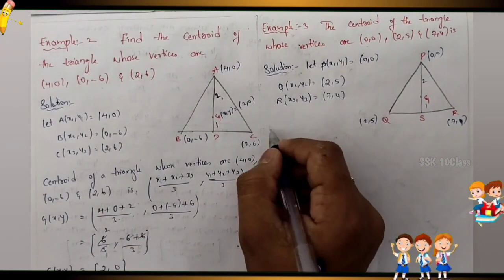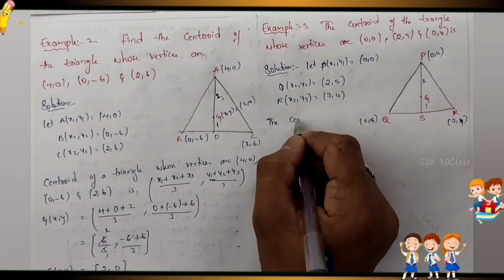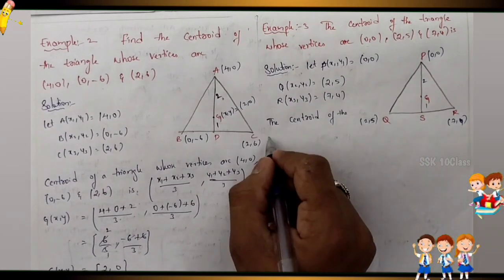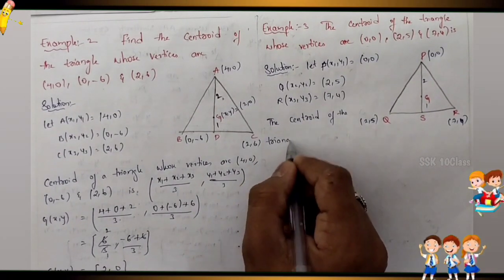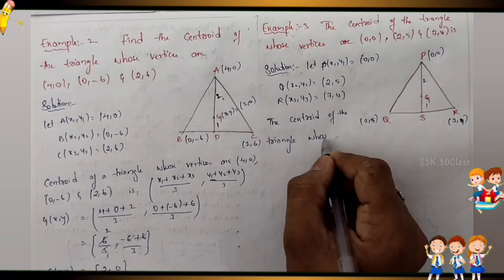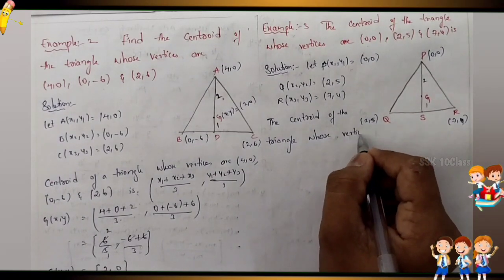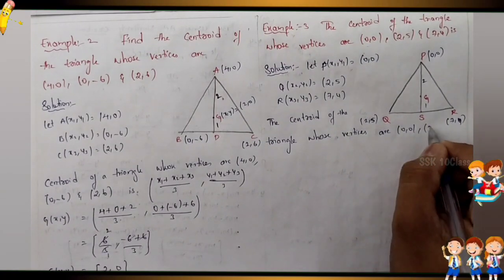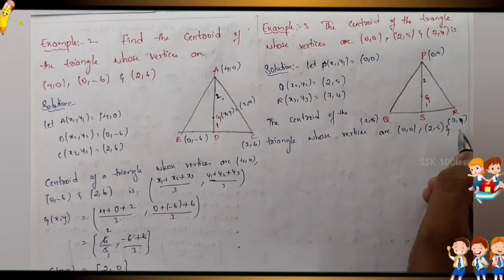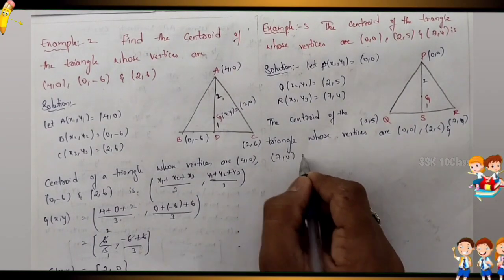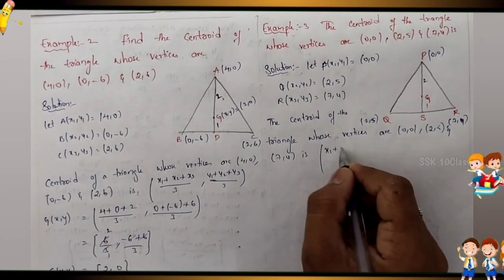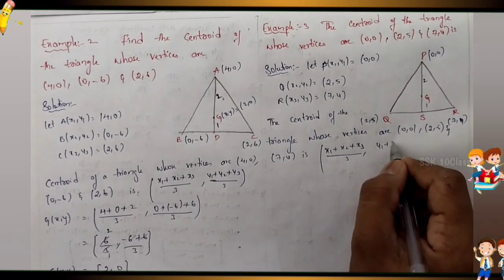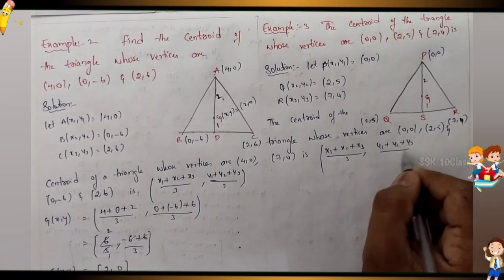Now what is the formula? The centroid of the triangle whose vertices are 0 comma 0, 2 comma 5 and 7 comma 4 is, so what is the formula? (x1 plus x2 plus x3) by 3, (y1 plus y2 plus y3) by 3.